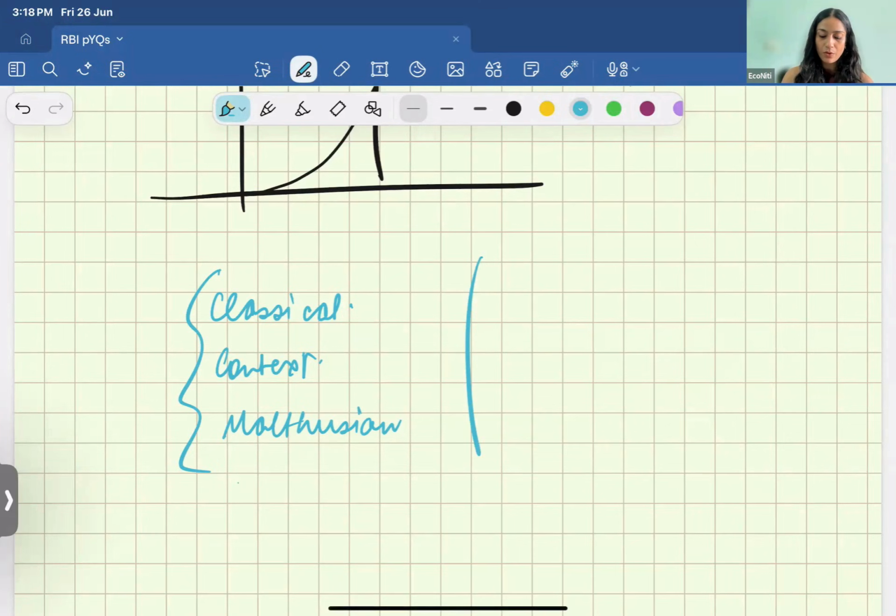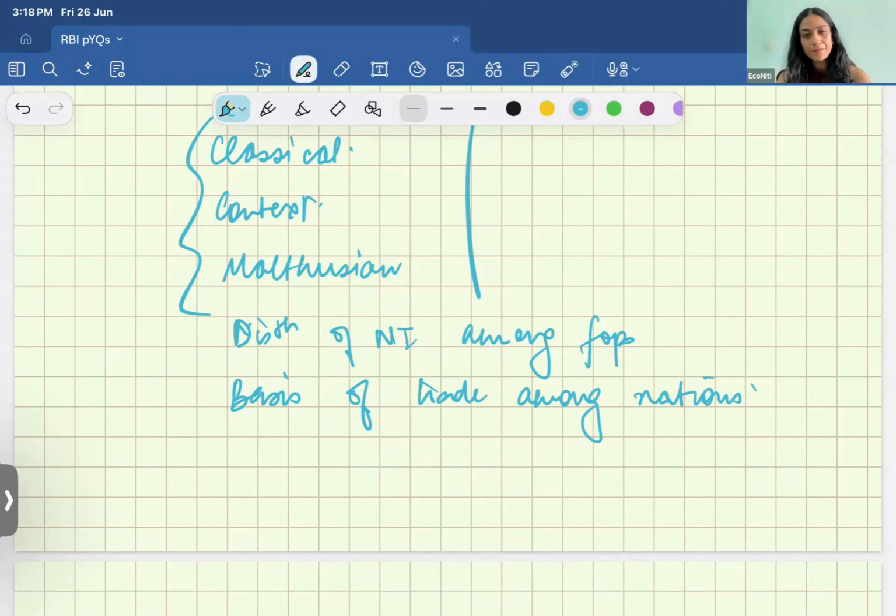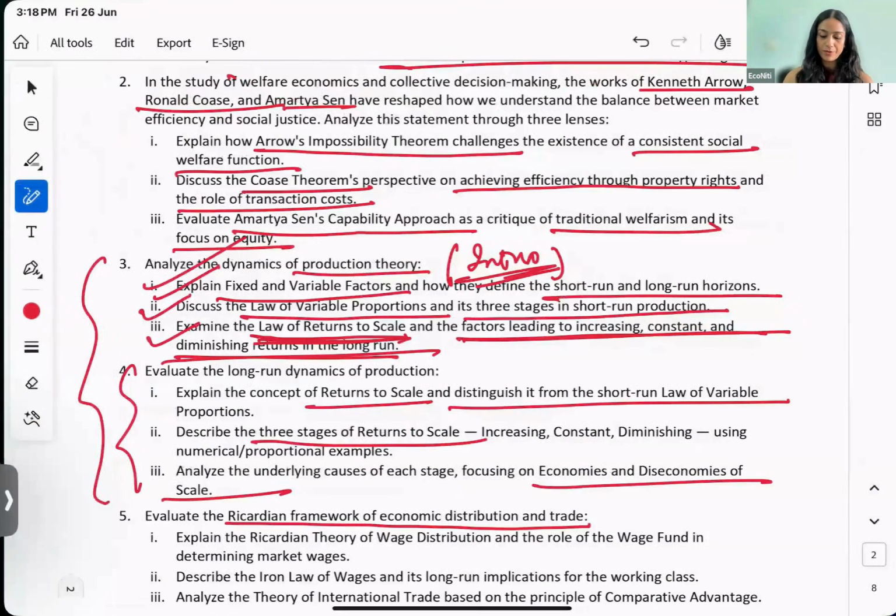So he was working on distribution of national income among the factors of production, right? And basis of trade among nations, right? Then you get to discussing each of the parts.